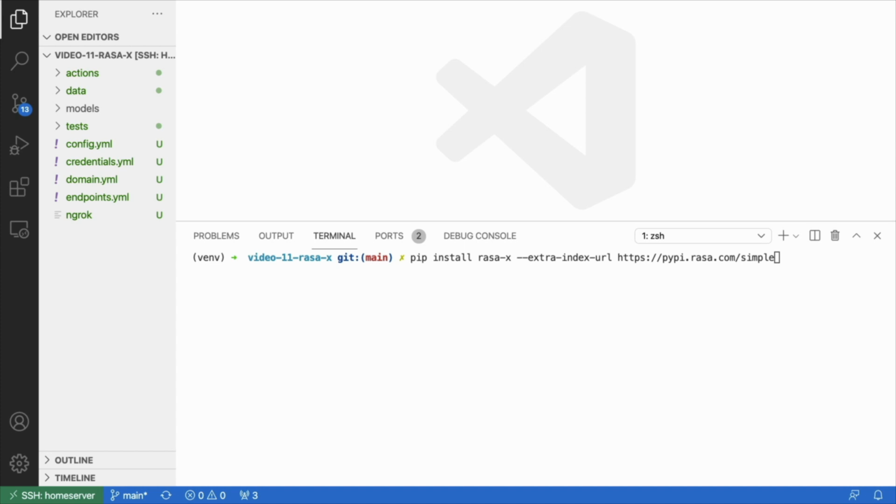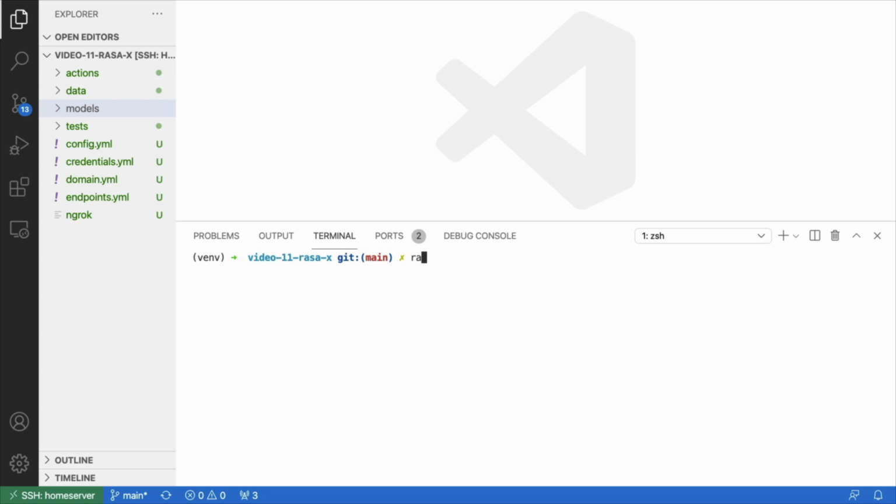What I've got here is a Rasa project inside of Visual Studio Code. It is the project that you get when you run Rasa init, so it's the basic moodbot example. And this project also has a model that's already been trained. What I would now like to do is demonstrate Rasa X that's running on top of this project. But in order to do that, I first need to install it. So from the virtual environment that I'm currently in, I am pip installing Rasa X. And the thing to pay attention to is that I'm installing it with this extra index URL. Effectively, that means that we're using the Rasa PyPI service to install this package. So let's quickly install this first.